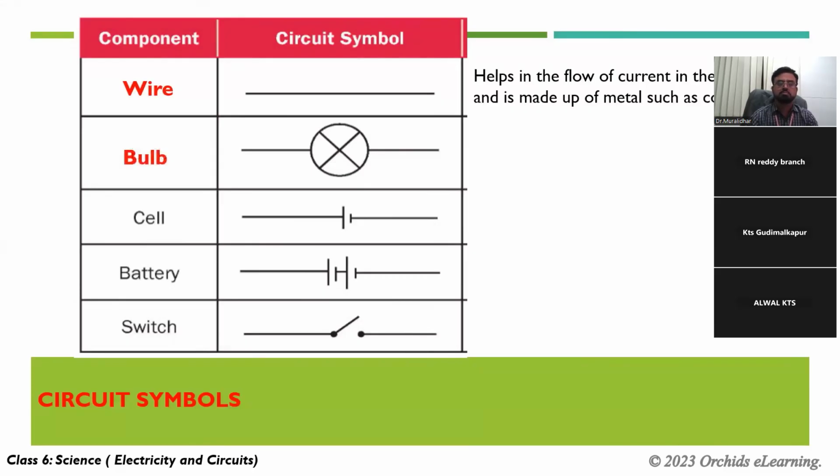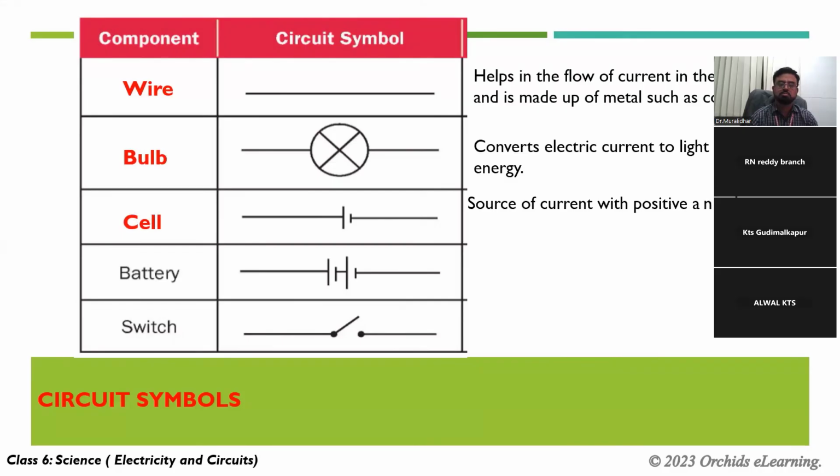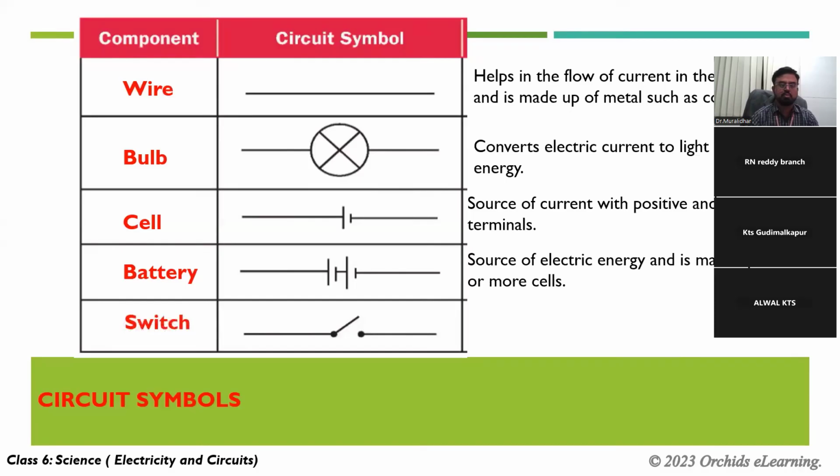The bulb converts electric current to light energy and heat energy. The cell is a source of current with positive and negative terminals. A battery is a combination, a source of electric energy, made up of 2 or more cells. A switch is a device used to make or break a circuit.